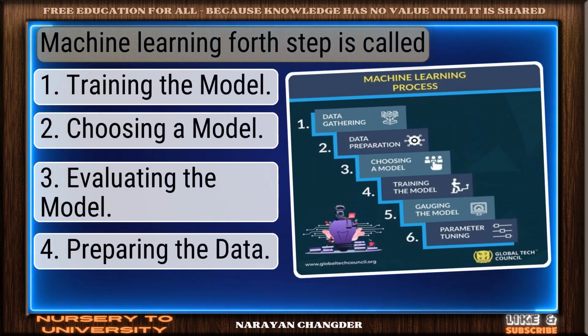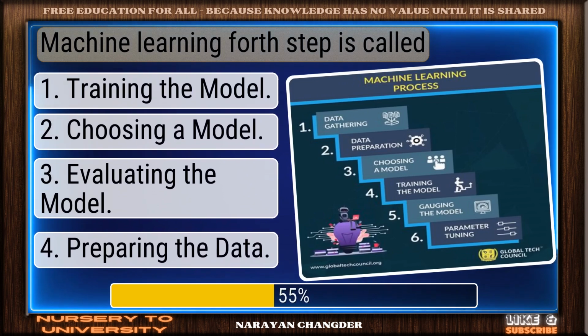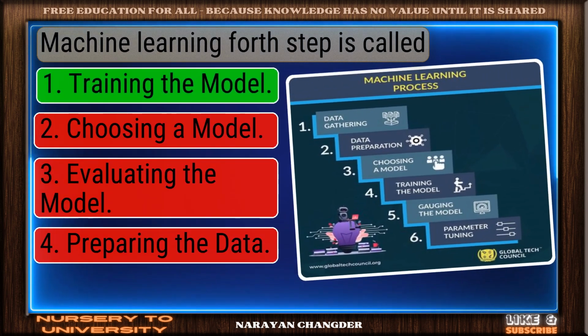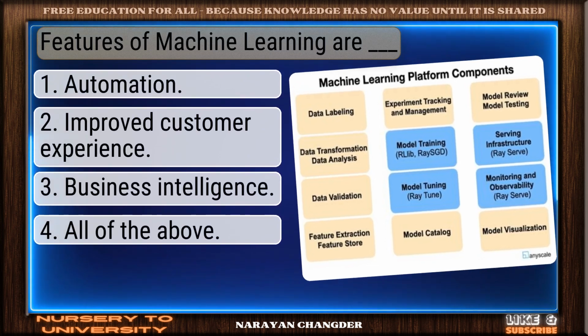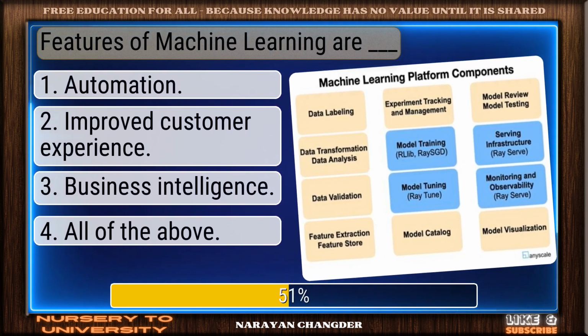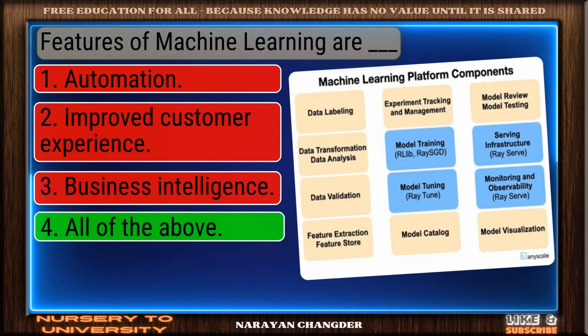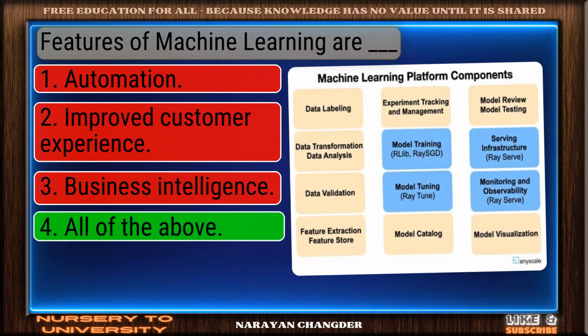Question number 27. Machine learning fourth step is called. Smart pick. Training the model is the correct choice. Question number 28. Features of machine learning are dash. Well reasoned. All of the above is the correct choice.